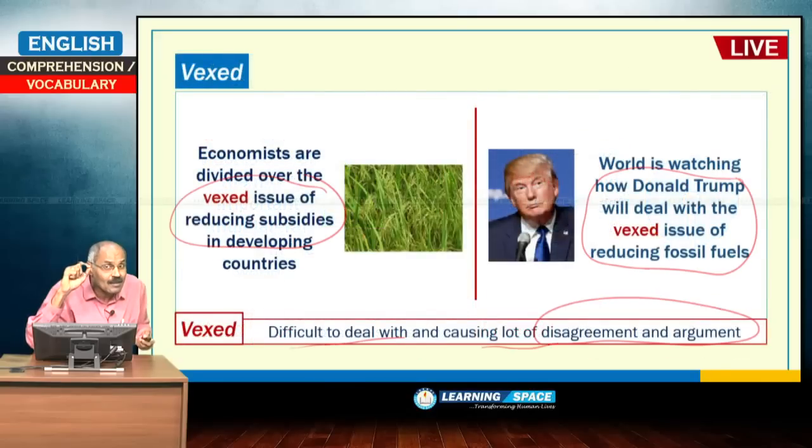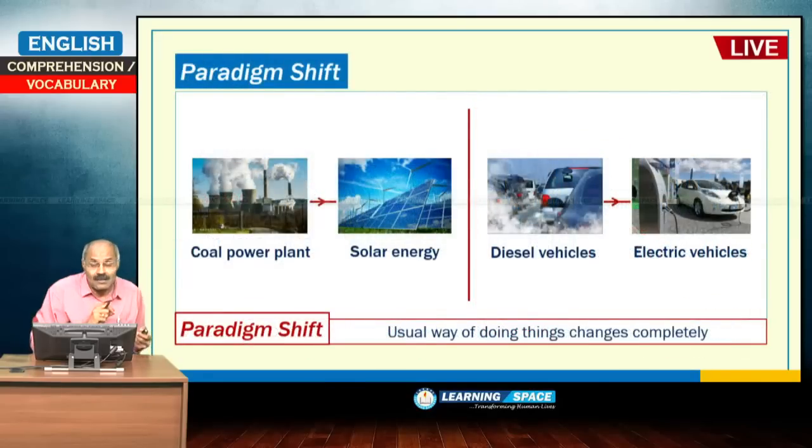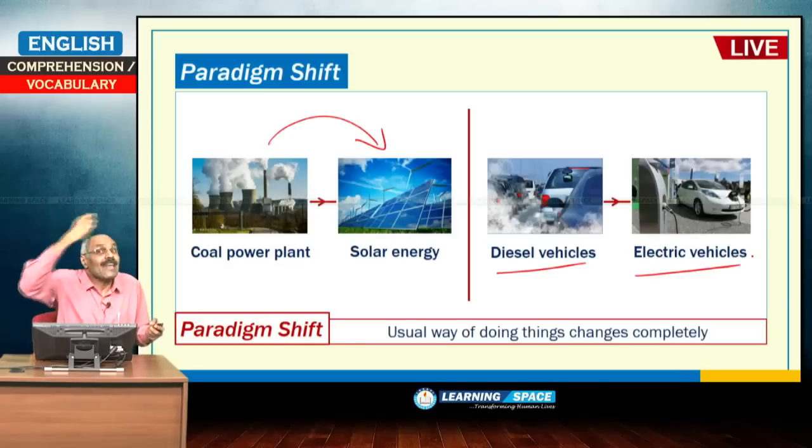Look at this example, paradigm shift. Paradigm shift, when in place of coal power plant, solar energy is used. Coal power plant is closed or shut down. In that place, solar energy is used. That is paradigm shift. In place of diesel vehicles, electric vehicles are used. That is paradigm shift.